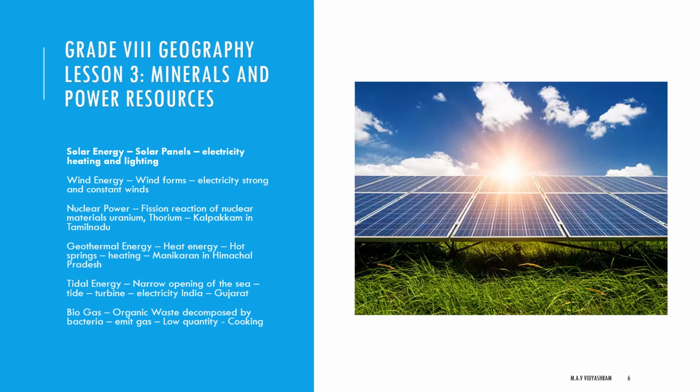This heat energy can be used to generate power. Geothermal energy in the form of hot springs has been used for cooking, heating and bathing for several years. The USA has the world's largest geothermal power plant. In India, it is located in Manikaran in Himachal Pradesh and Puga Valley in Ladakh.